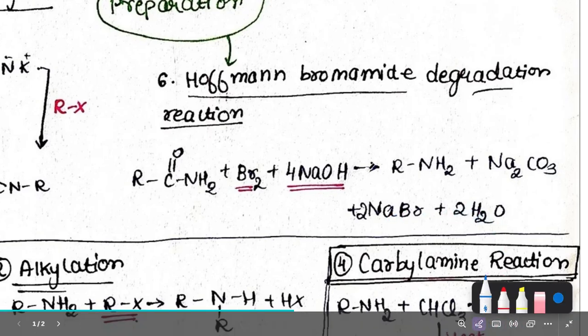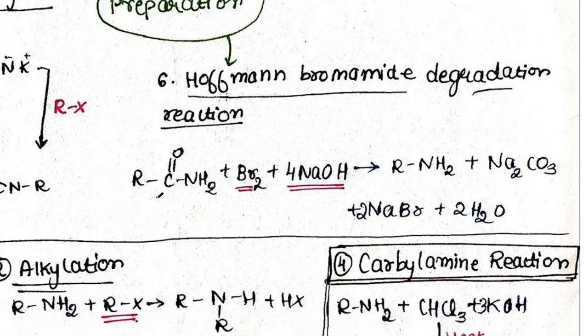So let's simplify this. See what is happening here. We have this thing known as amide, this is our bromine, as we know, and this is our NaOH. We have 4 moles of NaOH. So the first thing we got is our RNH2. We wanted this only, so we did all these processes. So first let's write RNH2.